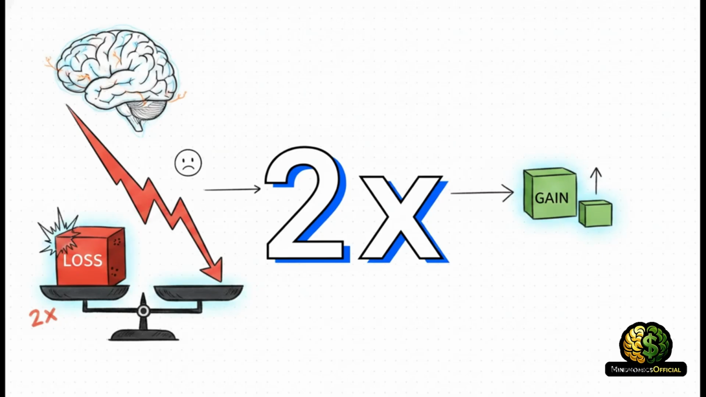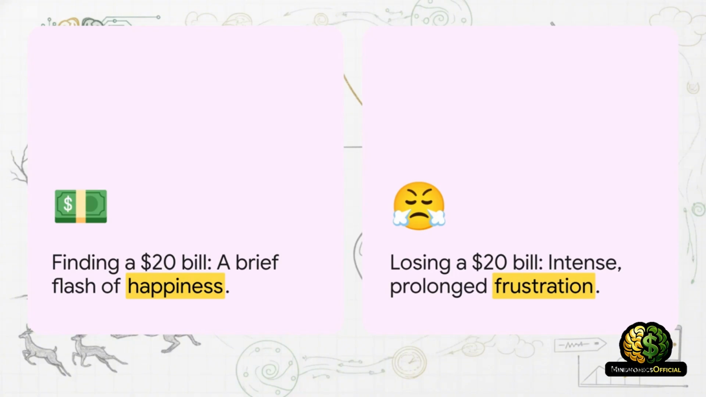That multiplier right there is the absolute key to understanding human behavior. This is the core math of loss aversion. The psychological and emotional pain you feel from a loss cuts roughly twice as deep as the pleasure you get from an identical gain. Think about it like this.